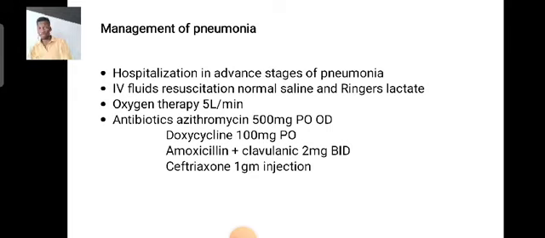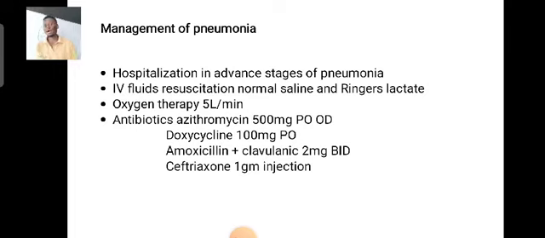Depending on the cause of pneumonia, whether bacterial or otherwise, we treat accordingly. For pneumonia caused by bacteria, we offer antibacterials, and the drug of choice is amoxicillin-clavulanic acid, 625 milligrams BID, twice a day for 7 days.